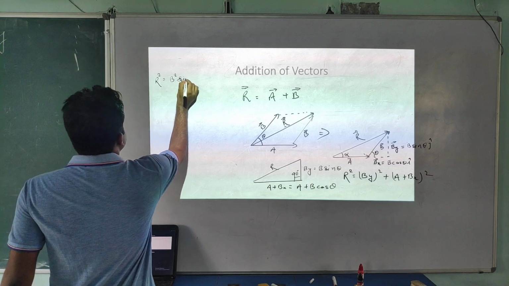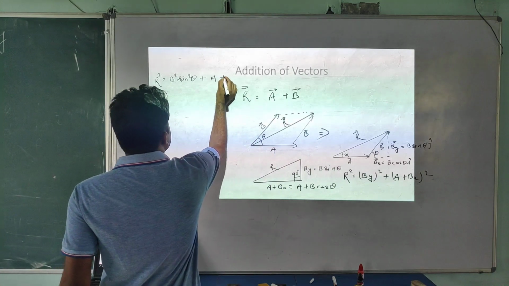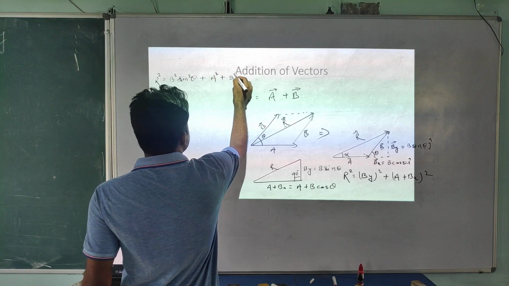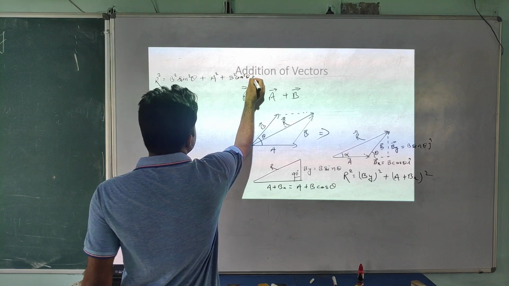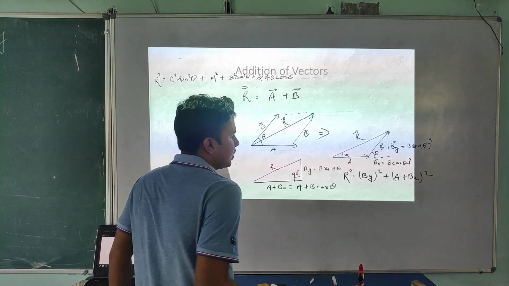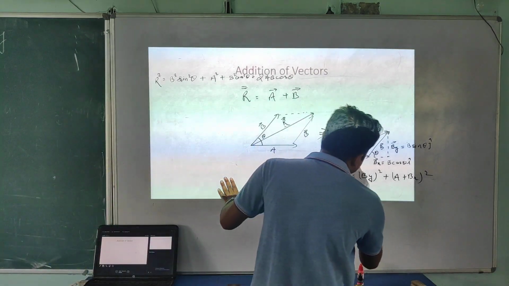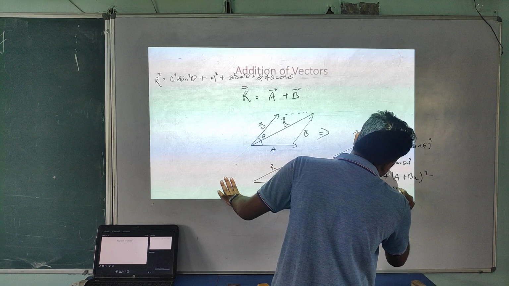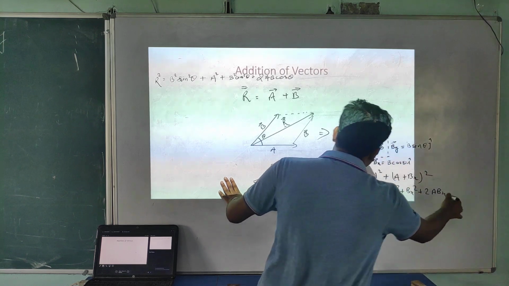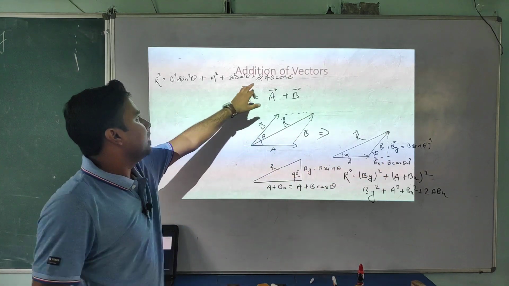B square sin square theta plus A plus Bx whole square, which is A square plus B square cos square theta plus 2AB cos theta. Which formula am I applying here? A plus Bx whole square. So what will you get? By square plus A square plus Bx square plus 2ABx, and I am putting the value of By and Bx here, and you will get this one.